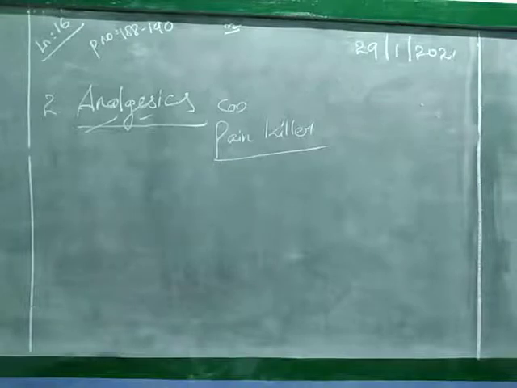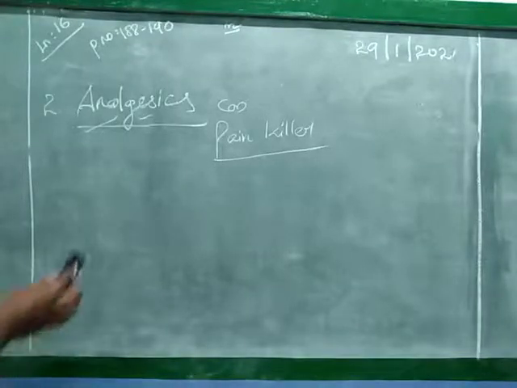These are effective in healing headaches, arthralgia, etc. How can we apply this? We apply it externally; we should not take it inside. When we feel pain in a particular area, we apply it. It is available in gel form. We apply it on the particular area and the pain reduces within 1 or 2 hours. That is called analgesics. Next one, antipyretics.